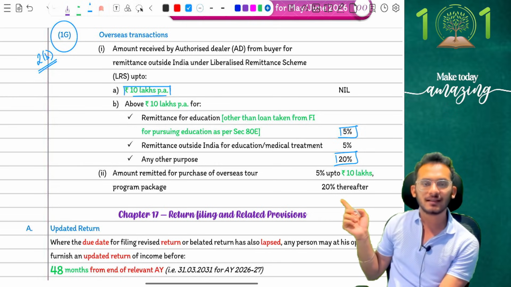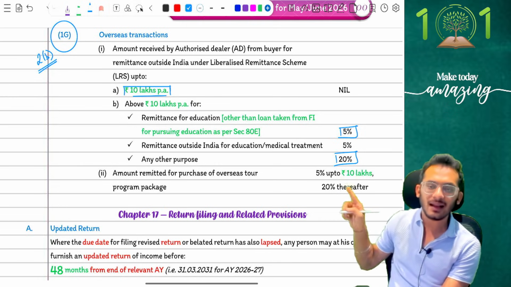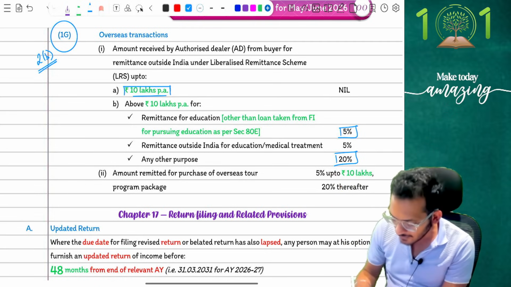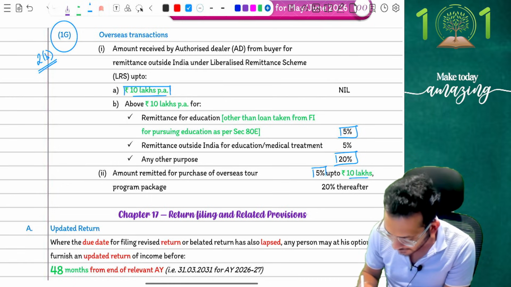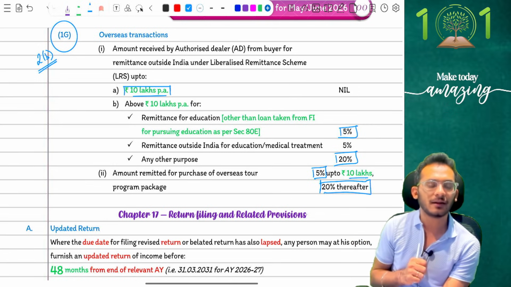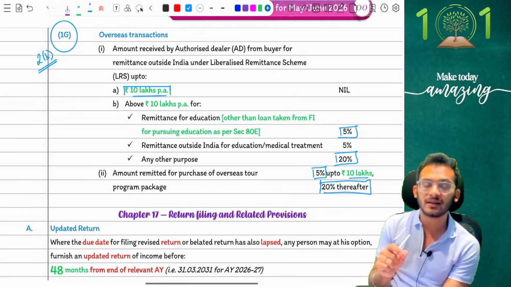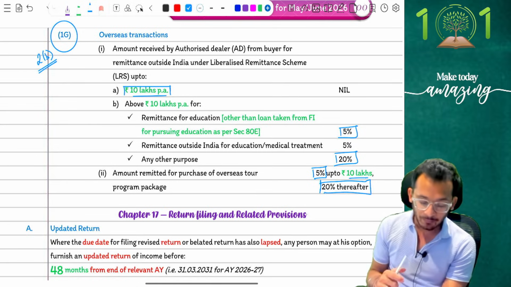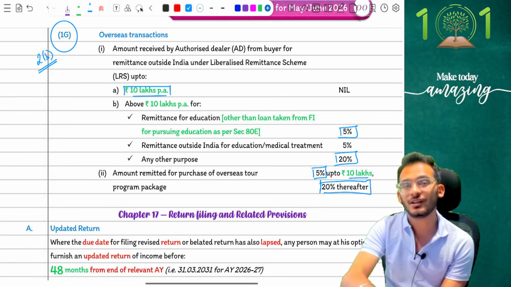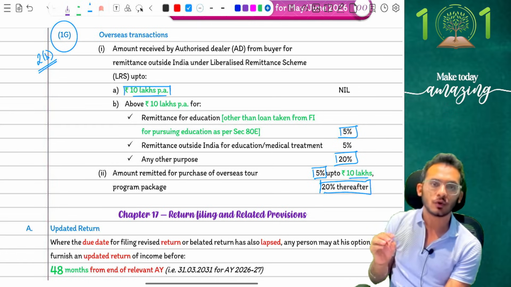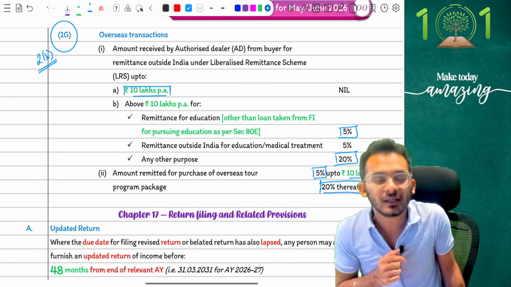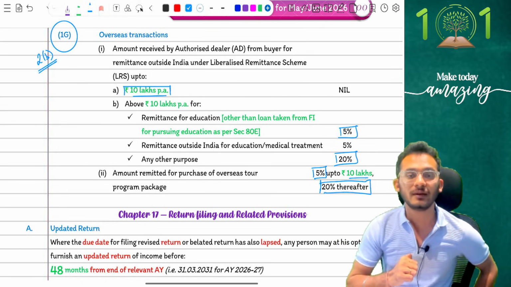Similarly, for overseas transactions until last year, up to 7 lakhs we were liable for 5%. After 7 lakhs it was 20%. Now they're saying up to 10 lakhs it is 5%. After 10 lakhs it is 20%. That is what they clarify to you. But here's the most important amendment. Until last year, your book would clarify that if you paid for education outside India by taking an educational loan, for the purpose of making a foreign payment of education, then they still had a TCS of 0.5%.